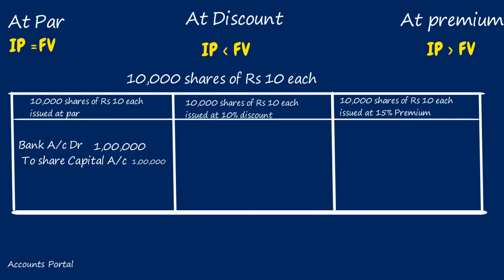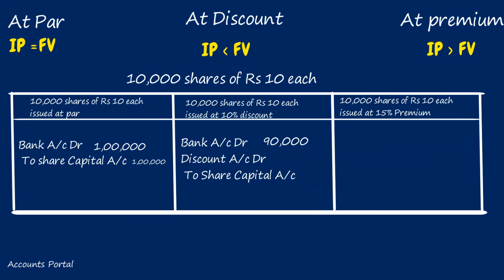So for collecting capital, the general entry is bank account debit to share capital account. Number of shares issued into issue price, 10,000 into 9, how much? 90,000. Discount account debit. Number of shares issued 10,000, for each share how much discount? 1 rupee, so 10,000 rupees. To equity share capital, number of shares issued into face value, how much? 10,000 into 10, 1 lakh.